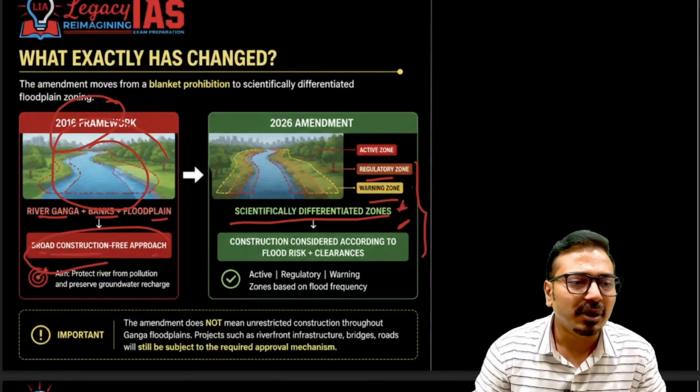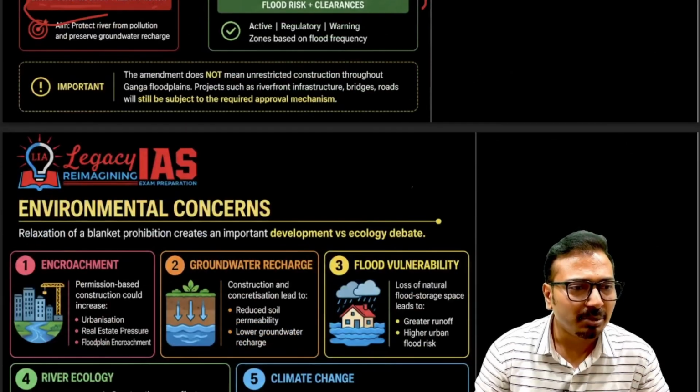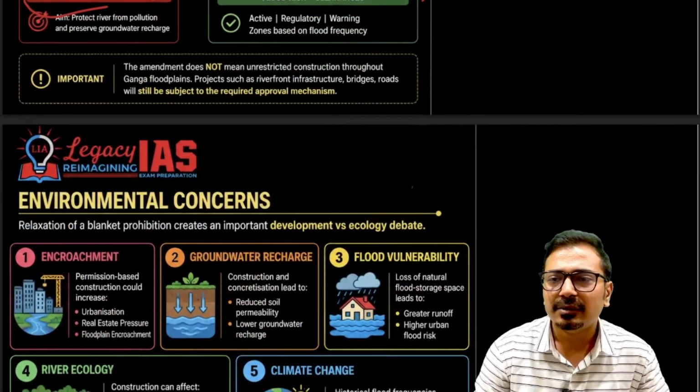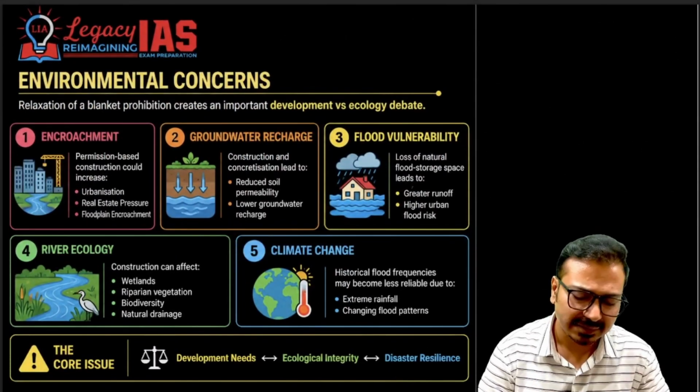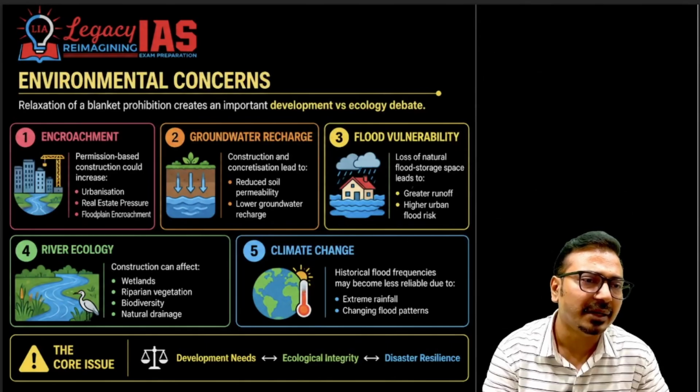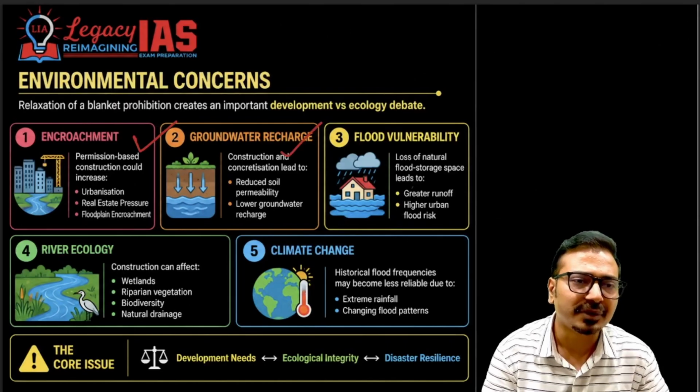Then environmental concerns. What are the environmental concerns here? Because of construction activity, there can be illegal construction and illegal encroachment. Groundwater recharge will be stopped and will decline, and flood vulnerability will increase because of greater runoff, concretization, tar roads, and all these things.